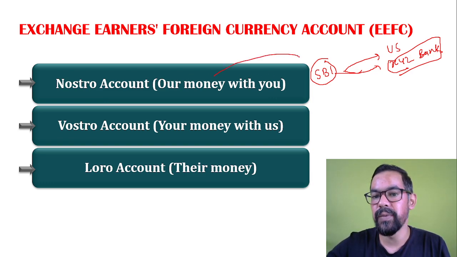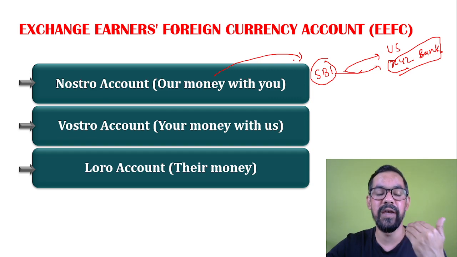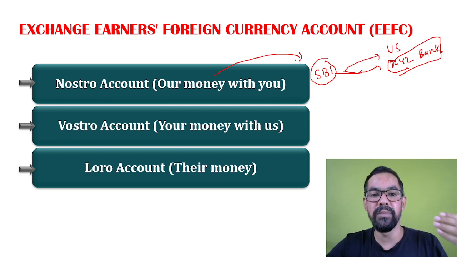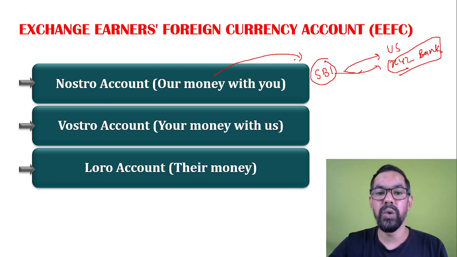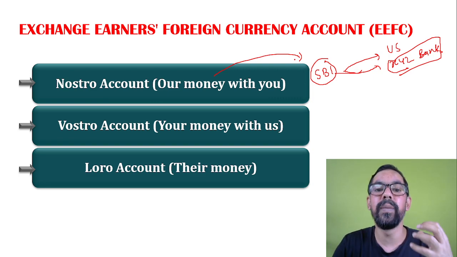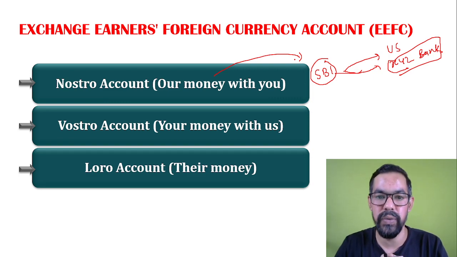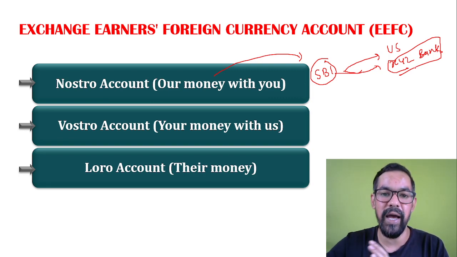I hope you get this particular thing clearly. As I gave you the example of State Bank of India, let's say SBI, they have to do some transactions in the US. To do these transactions, they open an account with a foreign bank in the local currency, which in the case of the US is the US dollar. So this account of SBI with XYZ Bank Limited is generally known as a Nostro account.